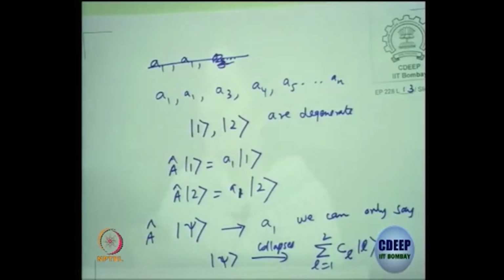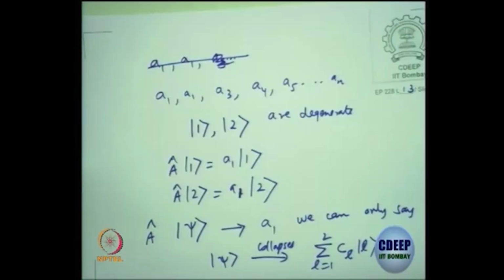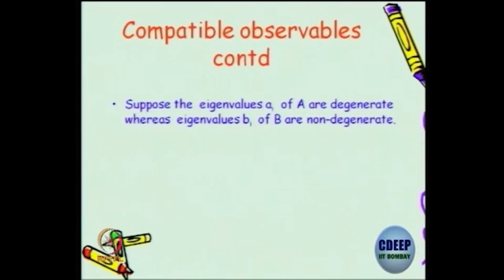You only know that before measurement, in the non-degenerate case, it will go into one of the eigenstates. For the degenerate case, you just get an eigenvalue in your hand. That it has collapsed specifically to 1 or specifically to 2, that information you don't have. Think about it.